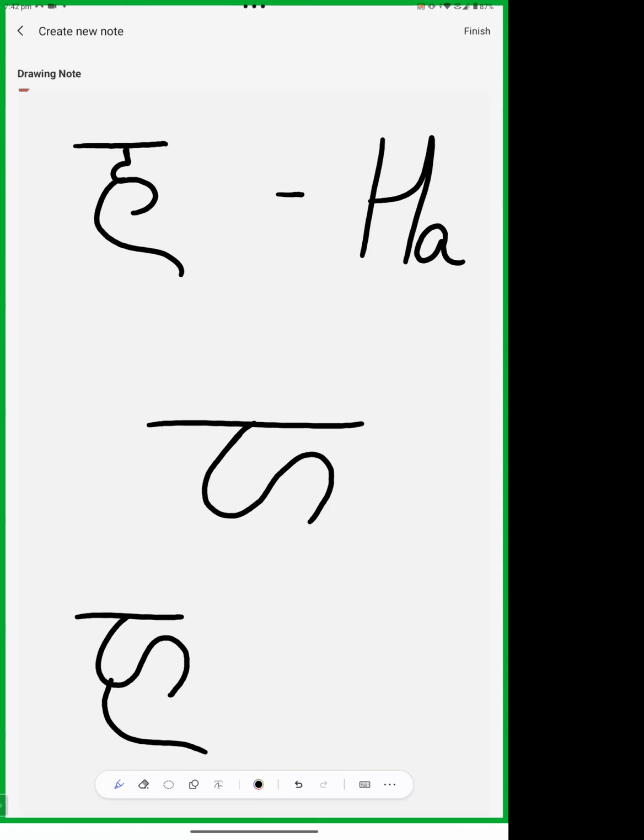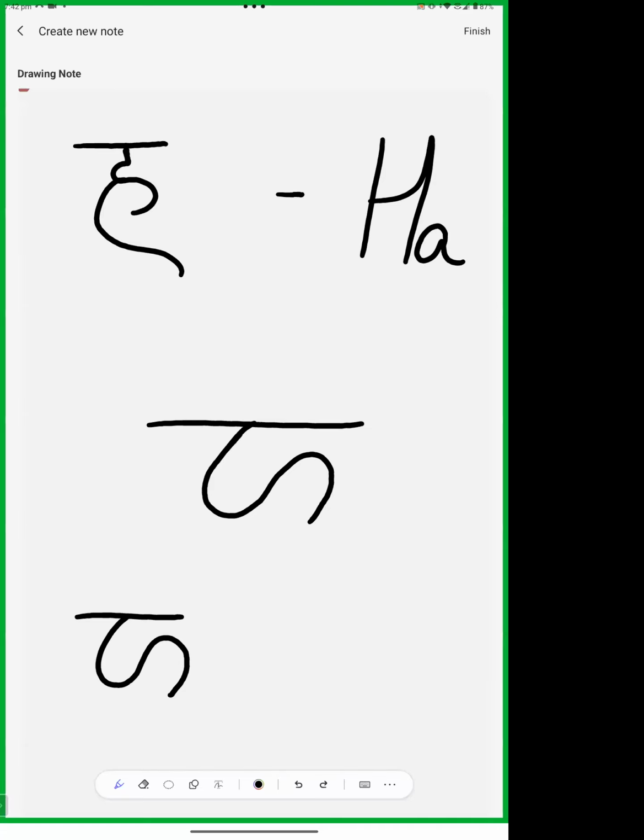Okay, is it clear? Yes, ma'am. If we remove this lower part, then it becomes Sharda's Ha. Okay, this is not the new one. And which letter is similar to this letter? Ha.